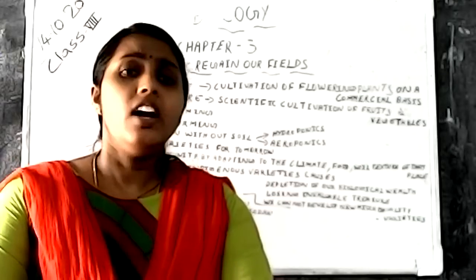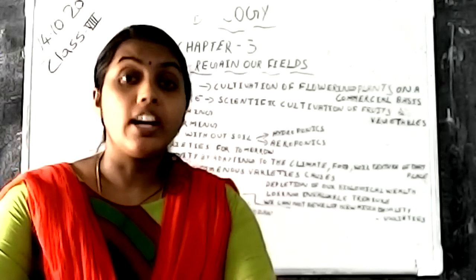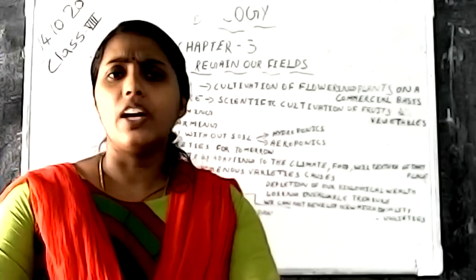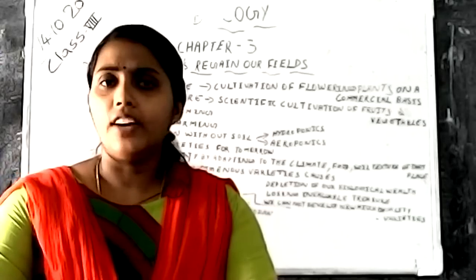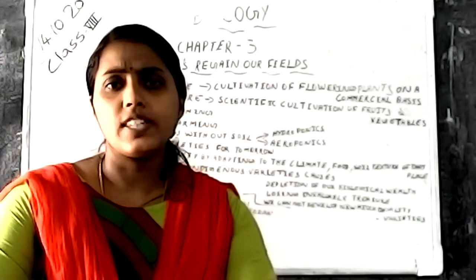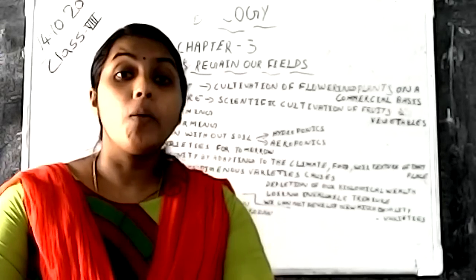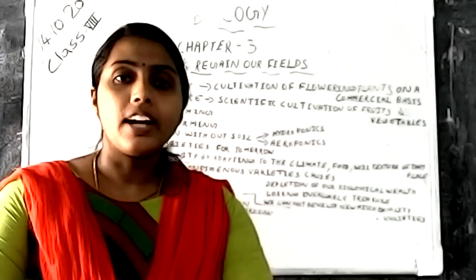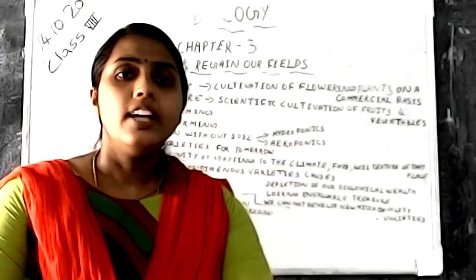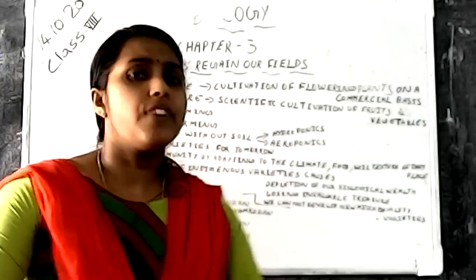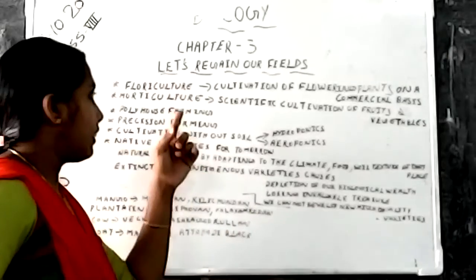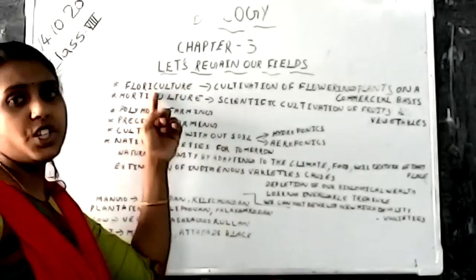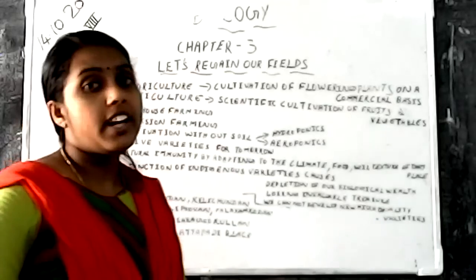Commercial basis means we are not cultivating these flowering plants just to make a garden in our home, but to sell them in the market in order to get money. Such cultivation is known as floriculture.